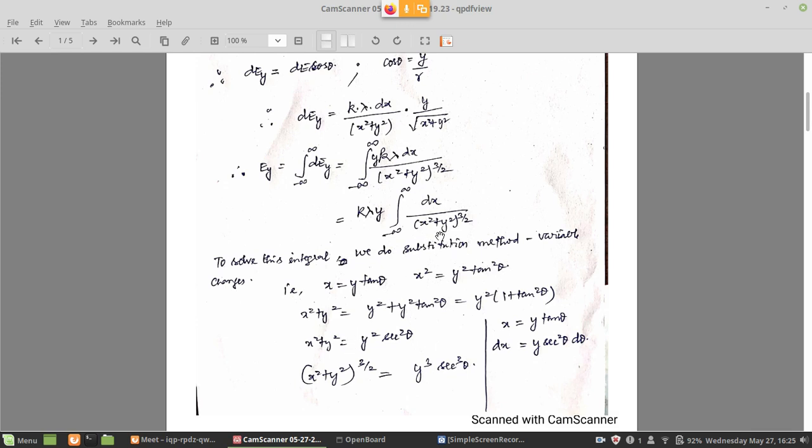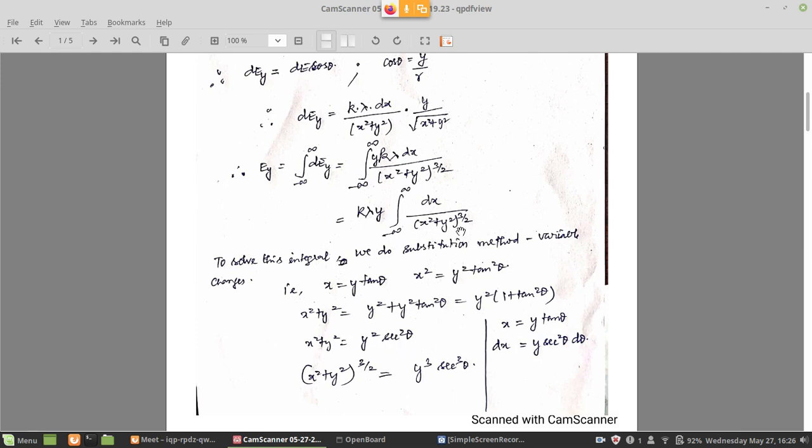So x square plus y square becomes y square plus y square tan square theta. y square is common. If you take it out, you get y square into 1 plus tan square theta. This is only for x square plus y square. 1 plus tan square theta is secant square theta, a trigonometric identity. So you get y square secant square theta here.